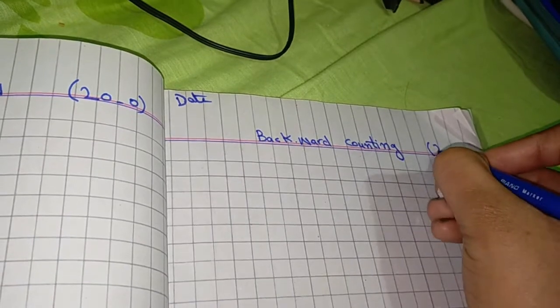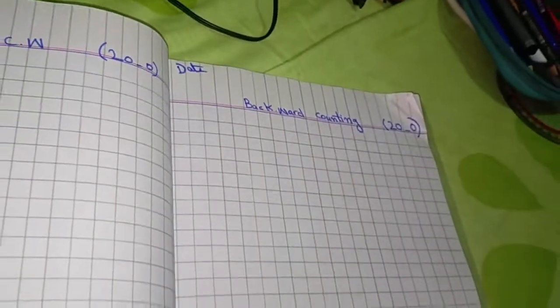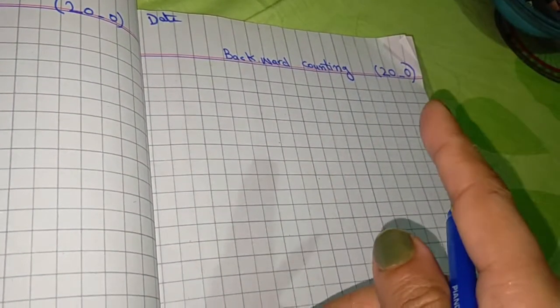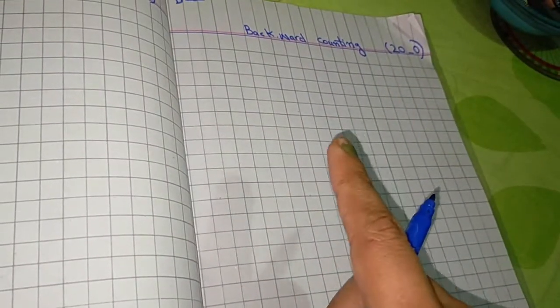And write down here 20 to 0. Mama will write over here. Okay. And write down one time in a page. Don't write 2 times in a page. Okay. It doesn't look decent. Write down one time backward counting in one page.